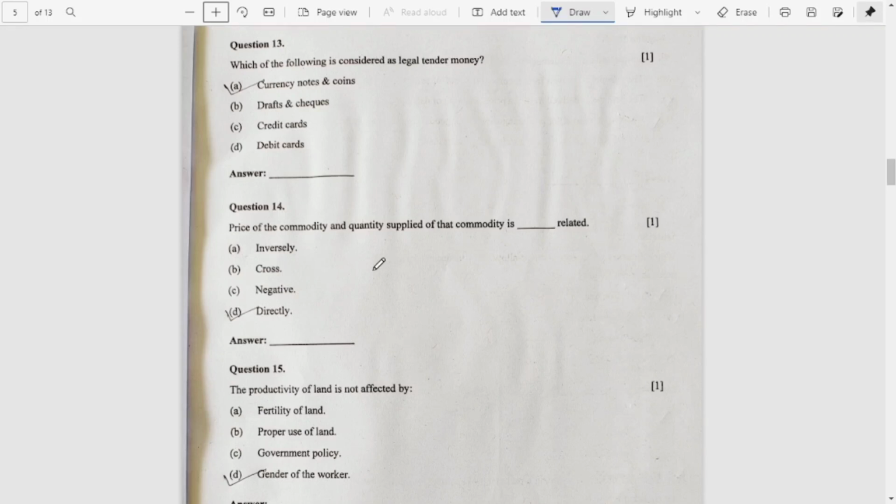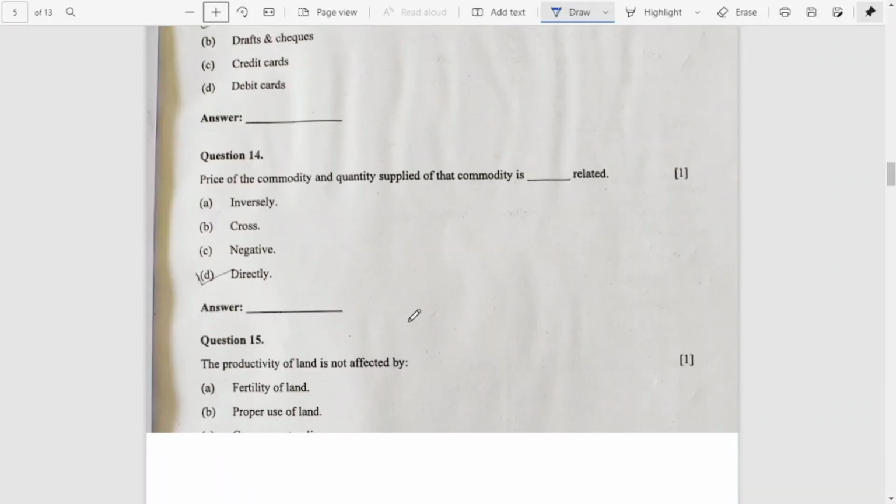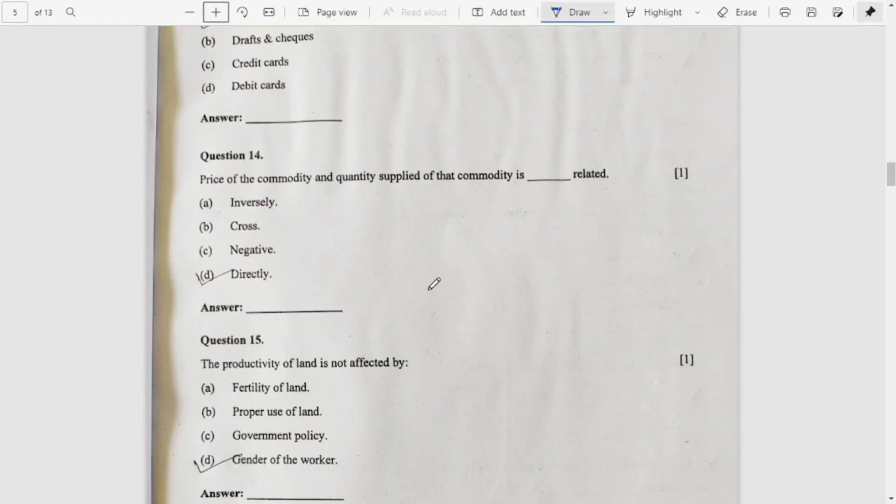The answer is A, currency, notes and coins. Question number 14, D, directly. Price of the commodity and quantity supplied of that commodity is directly related. D.